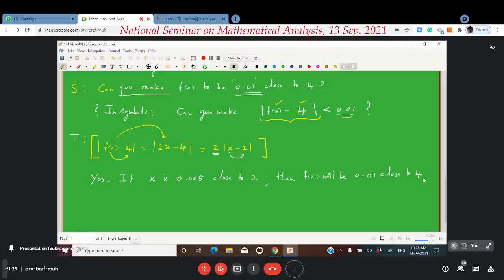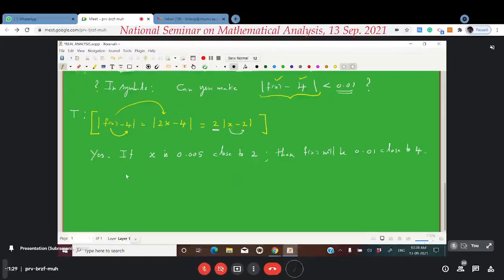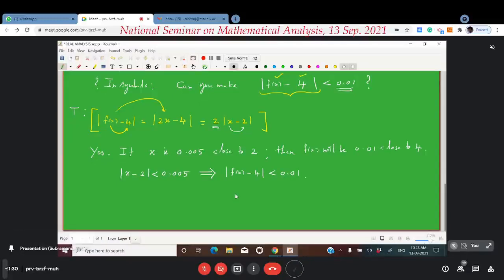This will be the teacher's reply. That is, in symbols, what the teacher is saying is, whenever the distance of x from 2 is less than this particular number 0.005, then the distance of f of x from 4 will be less than 0.01. Right? This is what the teacher will say.